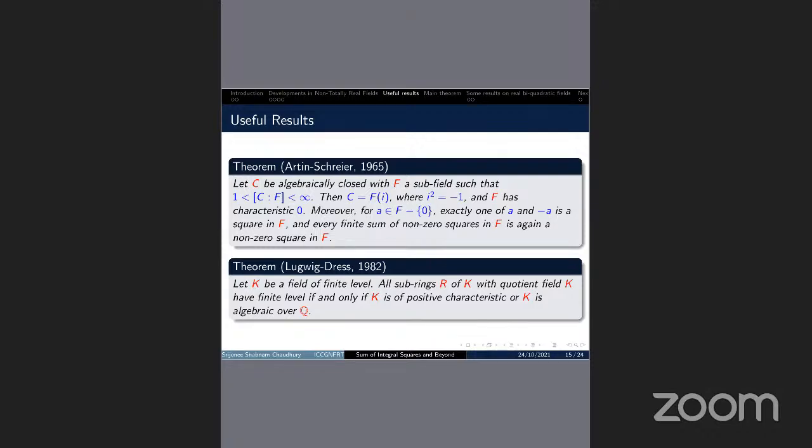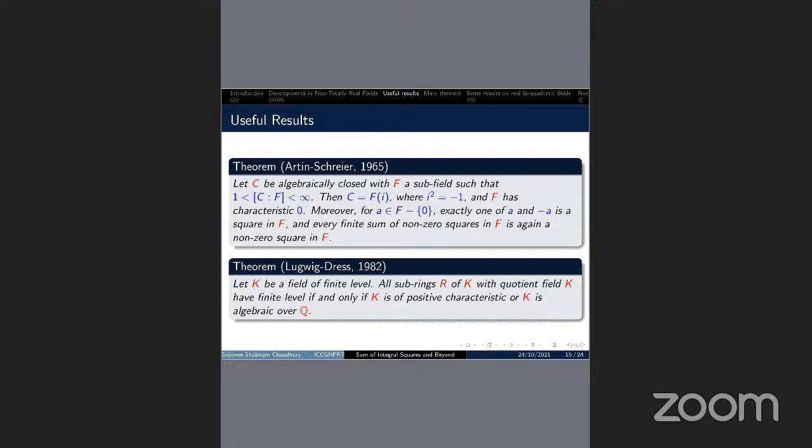Suppose K is a field of finite level. Then all subrings R of K with quotient field K have finite level if and only if K is of positive characteristic or K is algebraic over Q. It means if K is a non-totally real field, then from these two theorems, we can say that it has a finite level, and its ring of integers, from the second theorem, also has finite level.